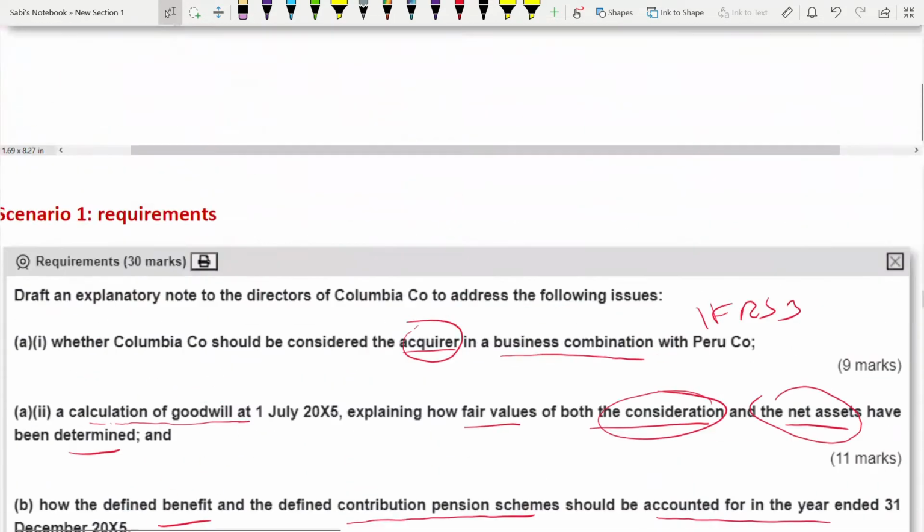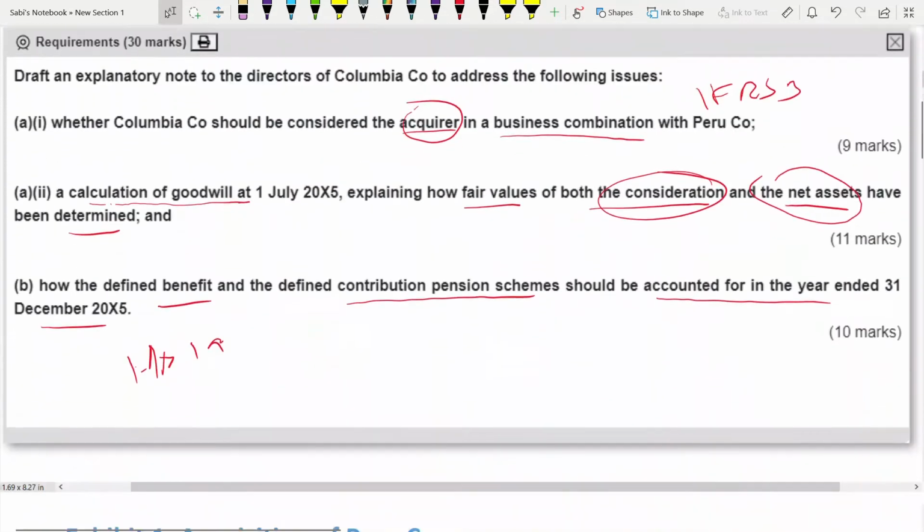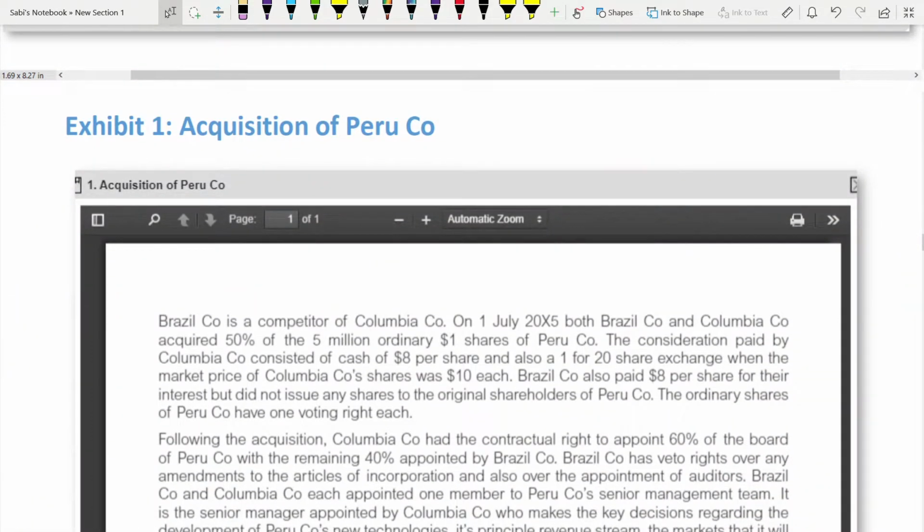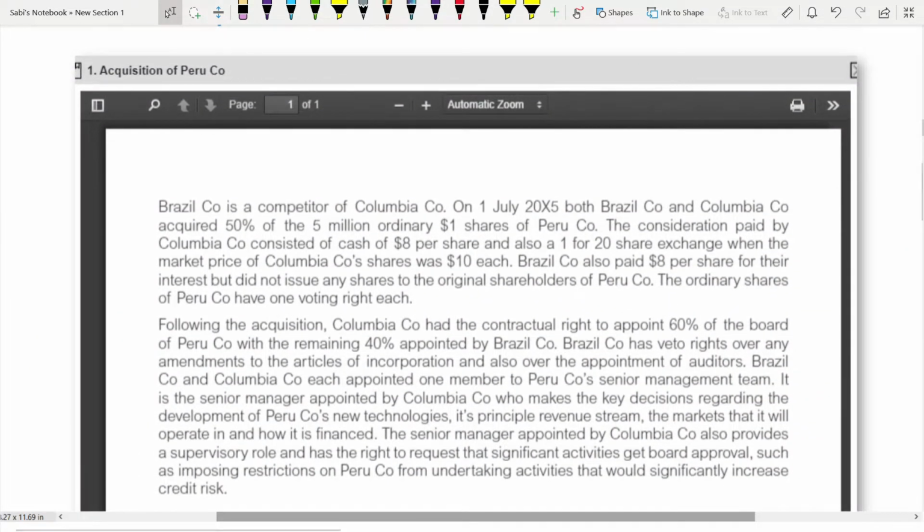So let's see how many exhibits. We have 3 exhibits, okay? Exhibit 1, acquisition of Payro company. So Brazil company is a competitor of Columbia company. On 1st of July 2005, both Brazil and Columbia acquired 50%. They both acquired 50% of the 5 million ordinary $1 shares of Payro.